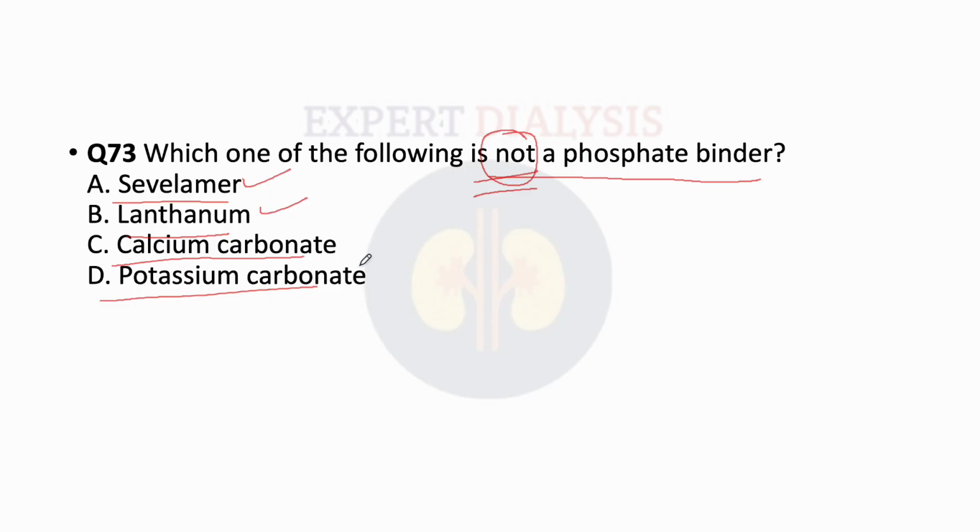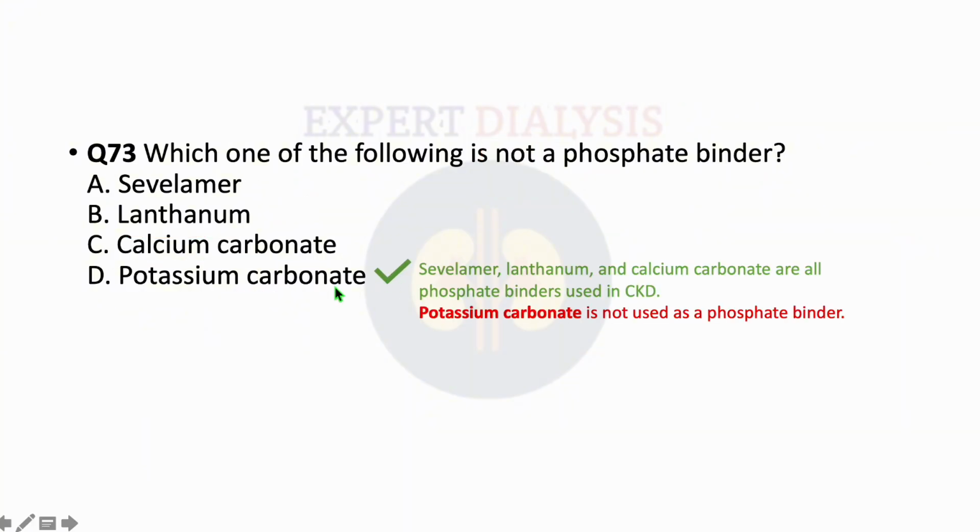Potassium carbonate and calcium carbonate are the two things that you might get confused in, but the right answer will be potassium carbonate. Potassium carbonate is not a phosphate binder. Calcium carbonate is a potassium binder, a phosphate binder, sorry, but potassium carbonate is not. Sevelamer, lanthanum, and calcium carbonate are all phosphate binders used in CKD, but potassium carbonate is not a phosphate binder.